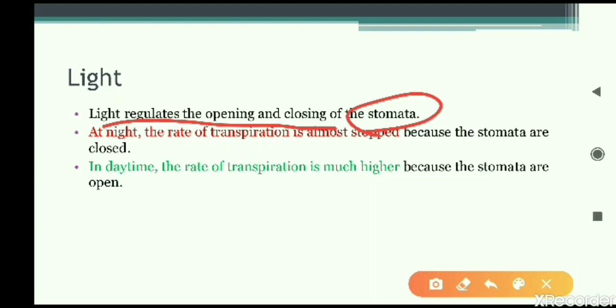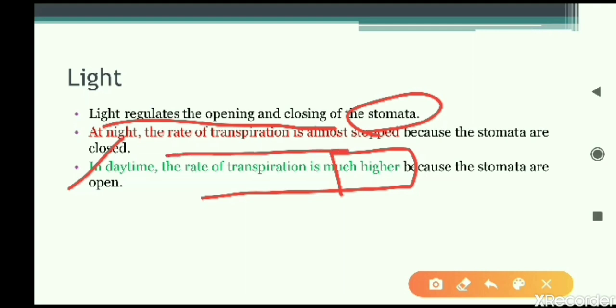So here let us have a look. In the daytime the rate of transpiration is high because sunlight is available, and the stomata are regularly opening and closing, so photosynthesis is going on. Photosynthesis happens in sunlight only, so in the daytime the transpiration rate is also high because the stomata are working. But in the night time, the natural light is not available.